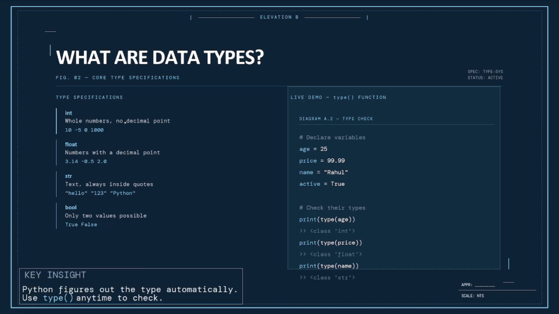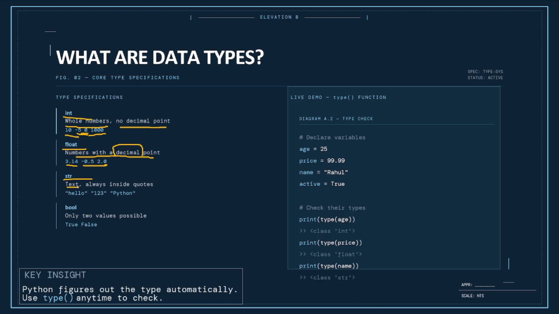Yes, int: whole numbers, no decimal point. That is integer, like 10, -5, 0, and 1000. This is integer. What are floats? Float is a number with a decimal point. In float, we consider decimals like 3.14, the value of pi, -0.5, 2.0, 1.9. These are float. Generally, we say float.